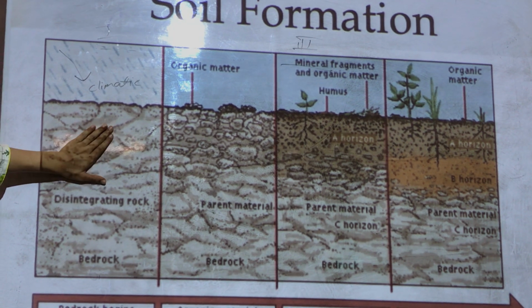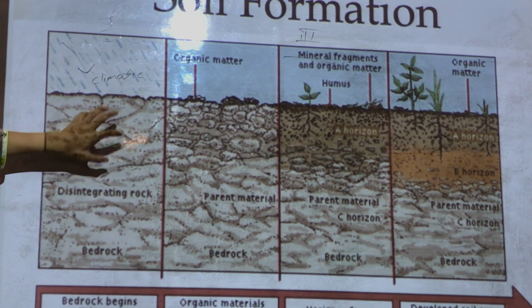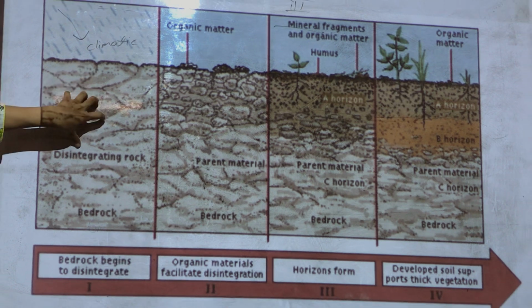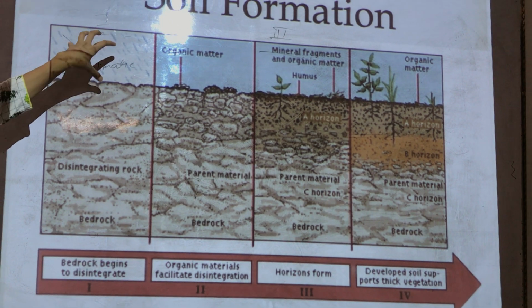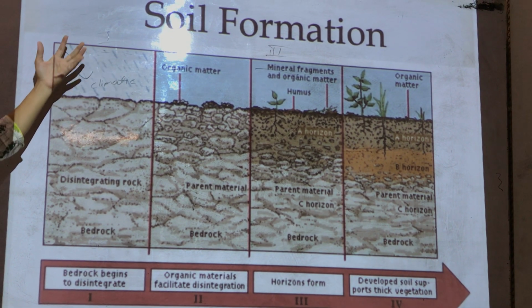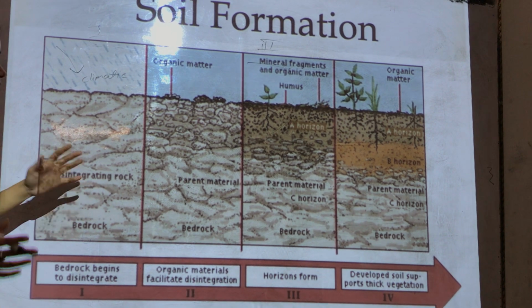So this is the first step in which the bedrocks, meaning the big rocks, start to break by the action of climatic conditions. You can say rain, you can say wind, or it can be anything.